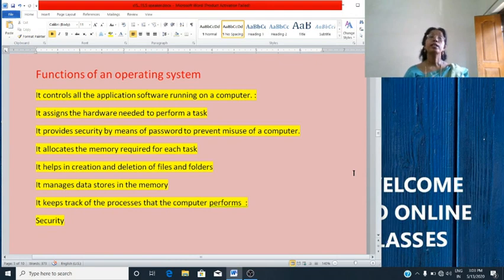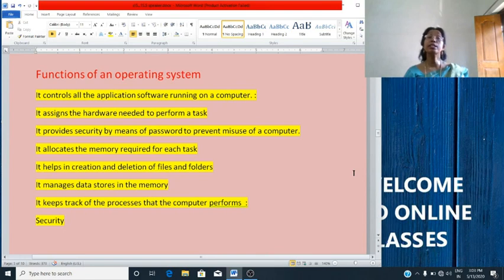Next point is it allocates the memory required for each task. Memory management. It assigns memory to various programs whenever required. That is the operating system which assigns memory. Then it helps in creation and deletion of files and folders. So the operating system keeps stacks of information regarding creation, transfer, copying, storage, etc. of files and folders.